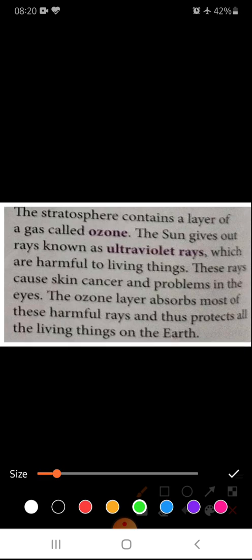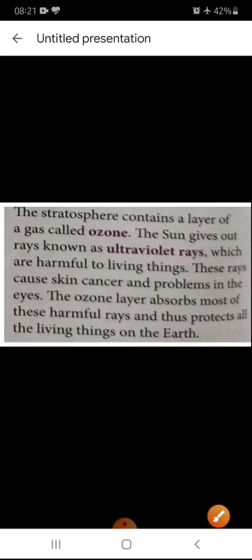The sun gives out rays such as ultraviolet rays, and those rays are very harmful to living things. These rays cause skin cancer and problems in the eye. So the ozone layer absorbs most of these harmful rays and thus protects all the living things on the earth.